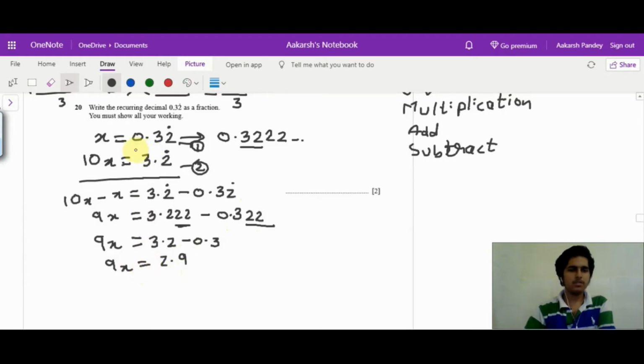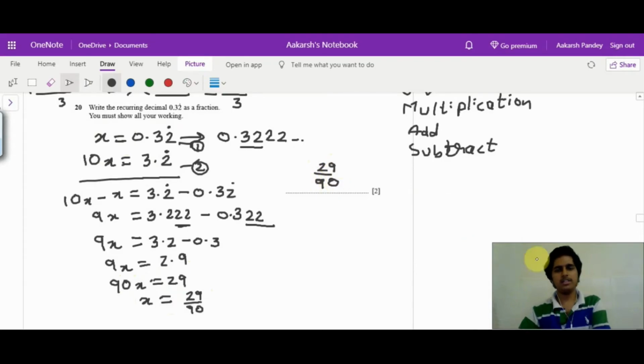Now because we have to write it as a fraction, I'll just multiply both sides by 10. I get 90x is equal to 29. Now there is no common factor dividing both of them because 29 is prime. I get x is 29 by 90. So the fraction which I had assumed was x, I get it to be equal to 29 by 90. Just to cross check, you can input this into your calculator.